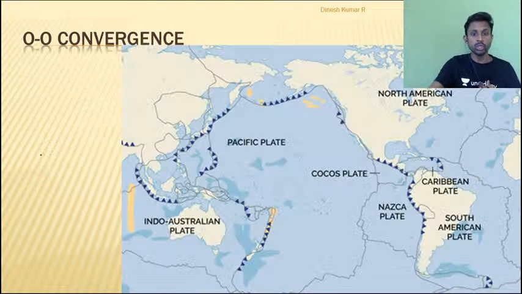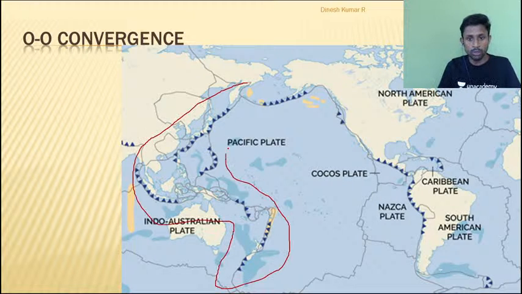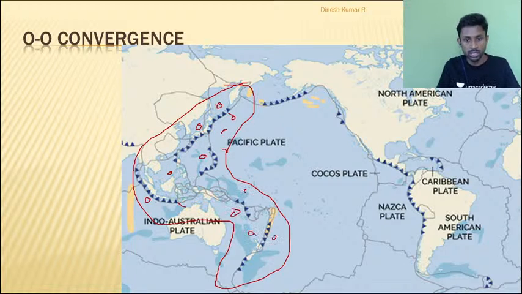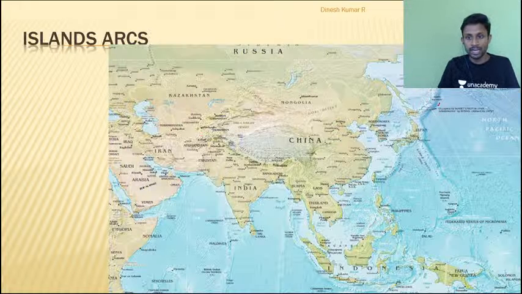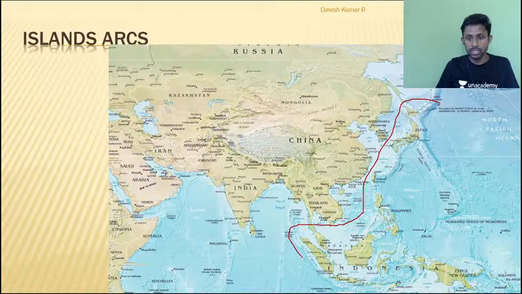Now if I want to show you properly, do you remember I was talking about this region when I talked about ocean convergence? See, ocean convergence. These are oceanic plates which were converging against each other, right? So what should I get whenever I have ocean convergence? I should get a series of islands, right? Can you see the entire area from Japan to Indonesia to Philippines?